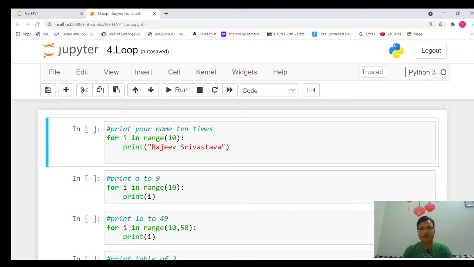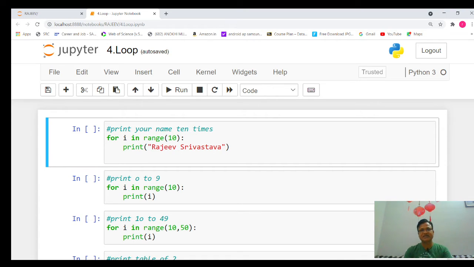The fourth important thing is that whenever we are using loop in Python, we normally use the range function. From the name it is clear, whenever we want a range of numbers which will start from one number and end at another number, we use the concept of range.